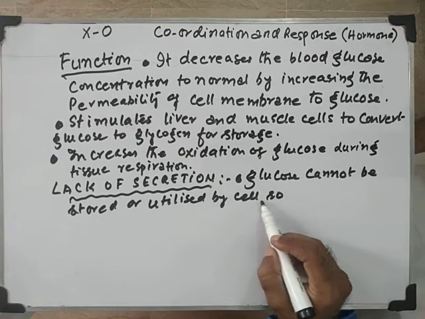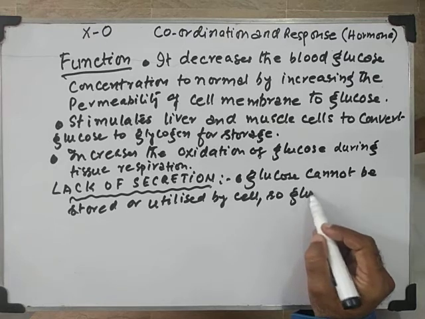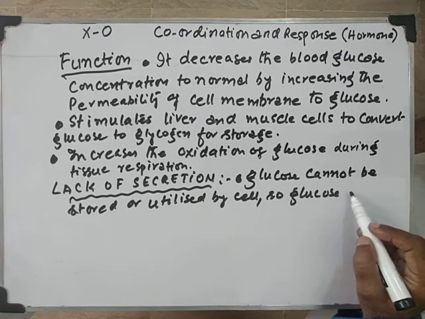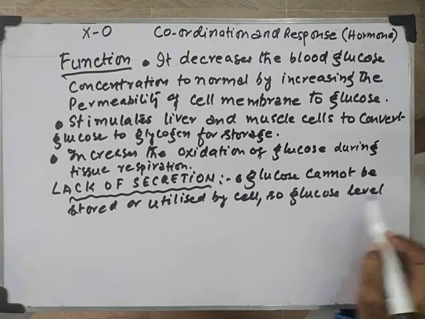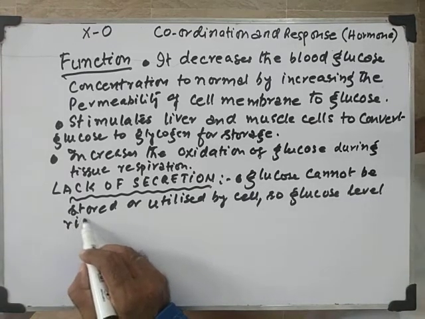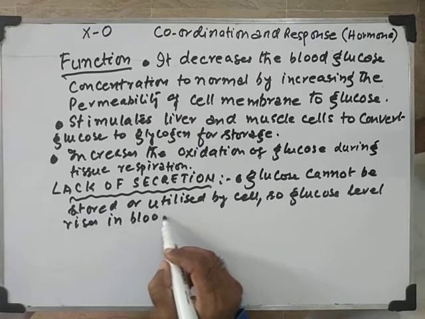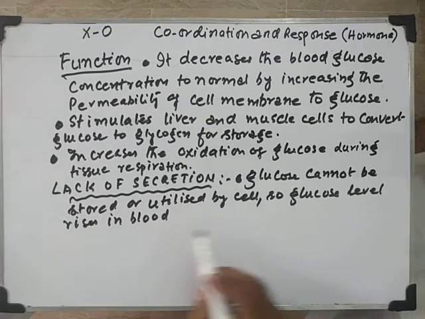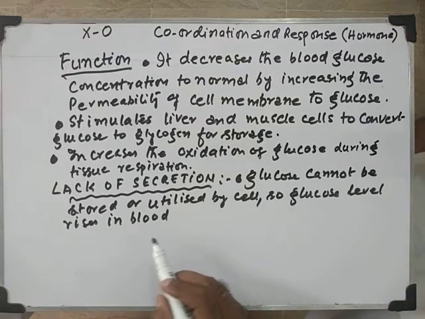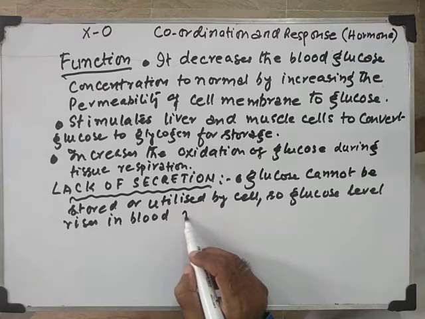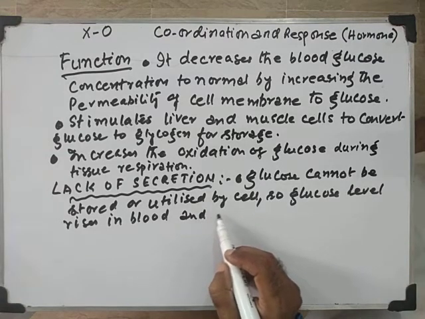So glucose level rises in blood and is lost in urine.